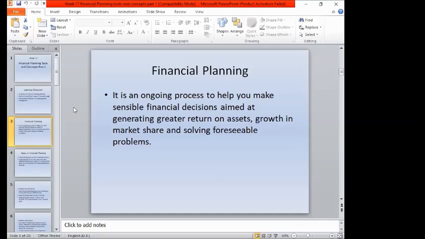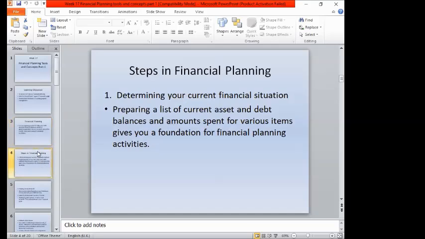Before the business makes a financial decision, they have to evaluate and analyze all the resources in order to make a move on how to improve the returns or the profit, and how to increase their market share in the marketplace, and to solve the foreseeable problems, the problems that may not be seen for a while or immediately, or hidden issues. So what are the steps in financial planning?